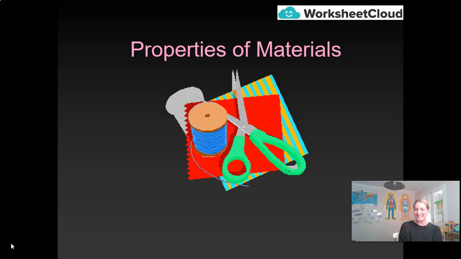So where does that lead us today when we continue to study matter and material? Well, we've looked at what matter is. We've looked at the properties of the states of matter and how those states of matter change from one to another. We've looked at the water cycle, and we have now looked at the fact that some changes are chemical and therefore irreversible, and some are physical and therefore reversible. And that then leads us on today to look at the properties of materials that the states of matter form.